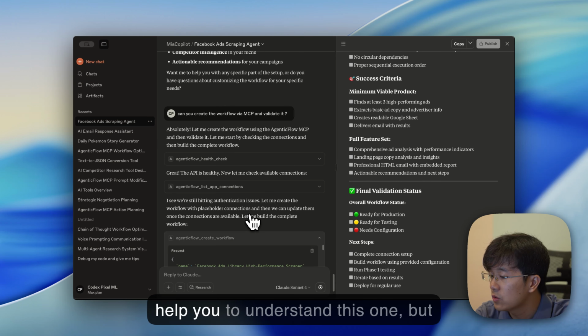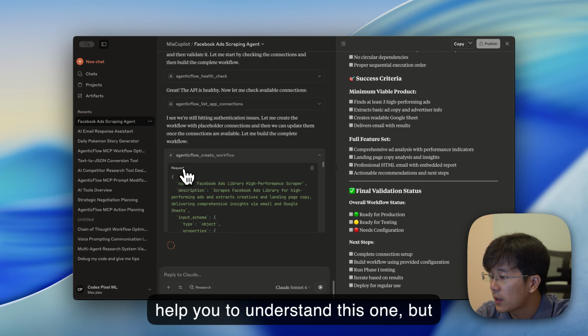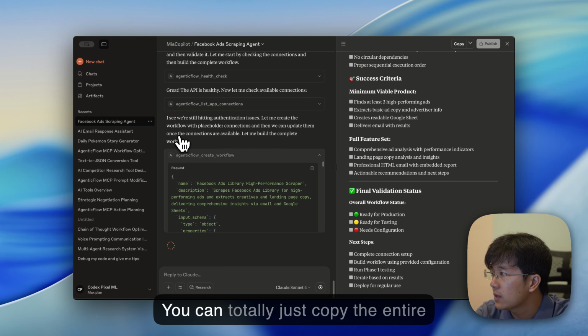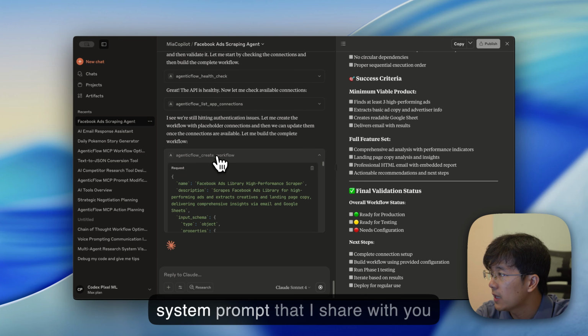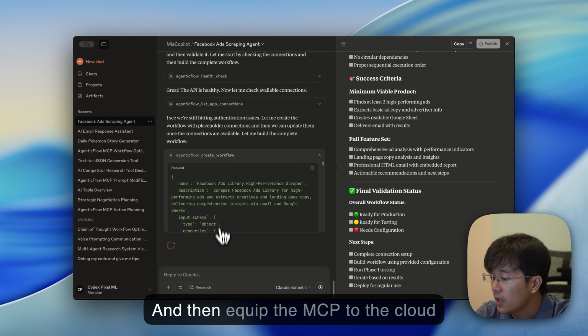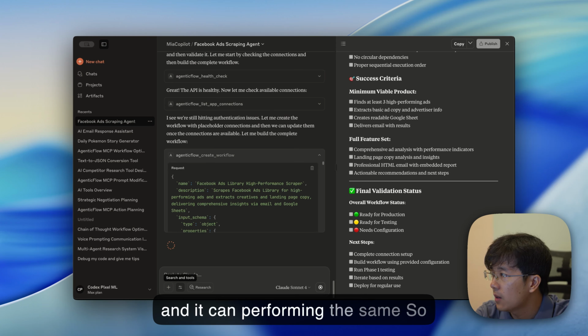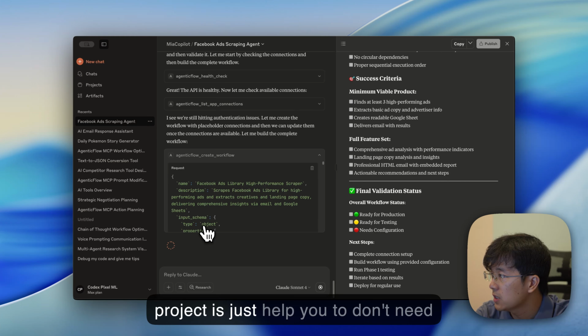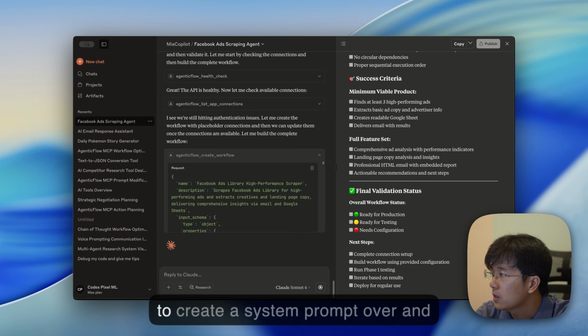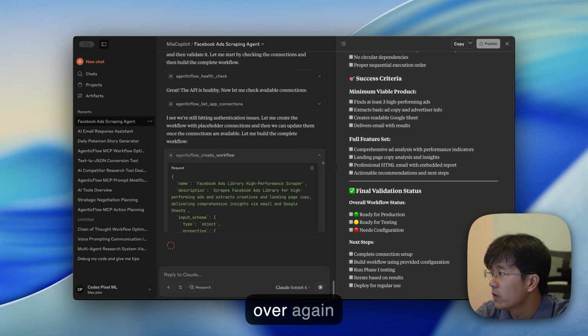So it will help you to understand this one. But basically, if you don't want to do that, you can totally just copy the entire system prompt that I share with you, and then equip the MCP to the Claude, and it can perform the same. So project just helps you to not need to create a system prompt over and over again.